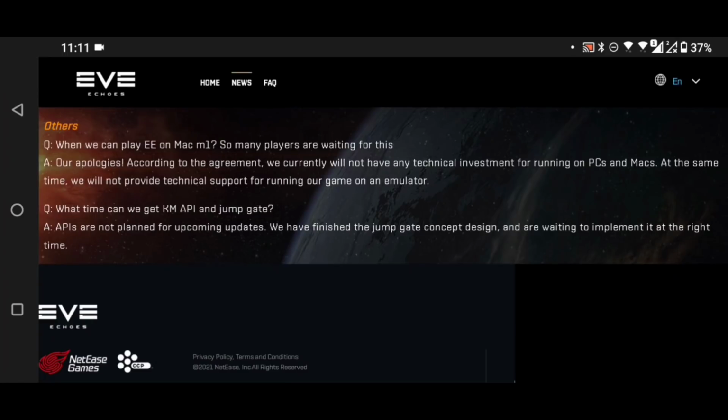What time can we get a Killmail API and jump gates? APIs are not planned for upcoming updates, but they did talk about this. Tailless Fox is taking suggestions, and if you are an API developer, reach out to Tailless Fox and see what you can do in helping get an API set up. We have finished the jump gate concept design and are waiting to implement it at the right time.